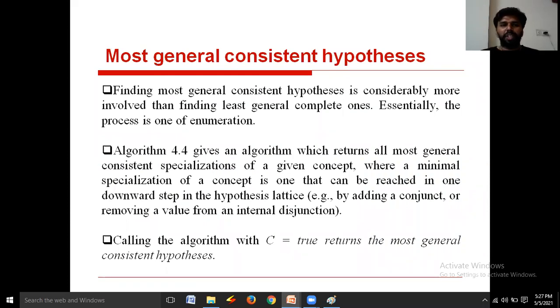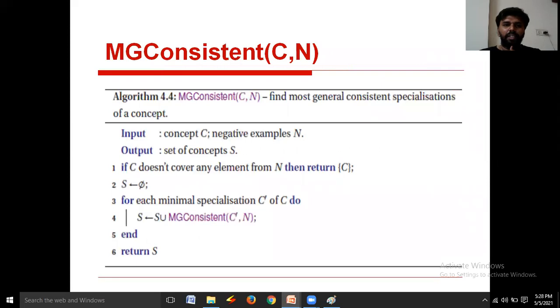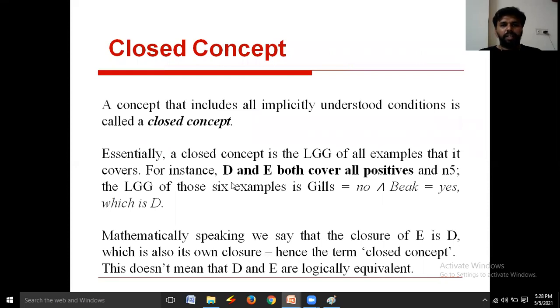Whenever you get a question like this, to write and explain the most general consistent hypothesis concept, you need to write this algorithm, the MG consistent algorithm. And there is one more concept called closed concept. Closed concepts indicate all implicitly understood conditions.